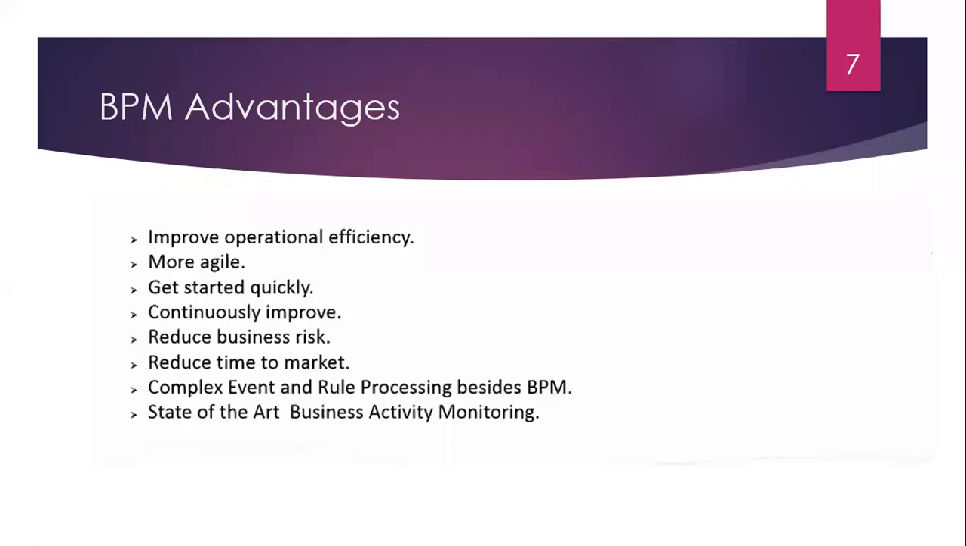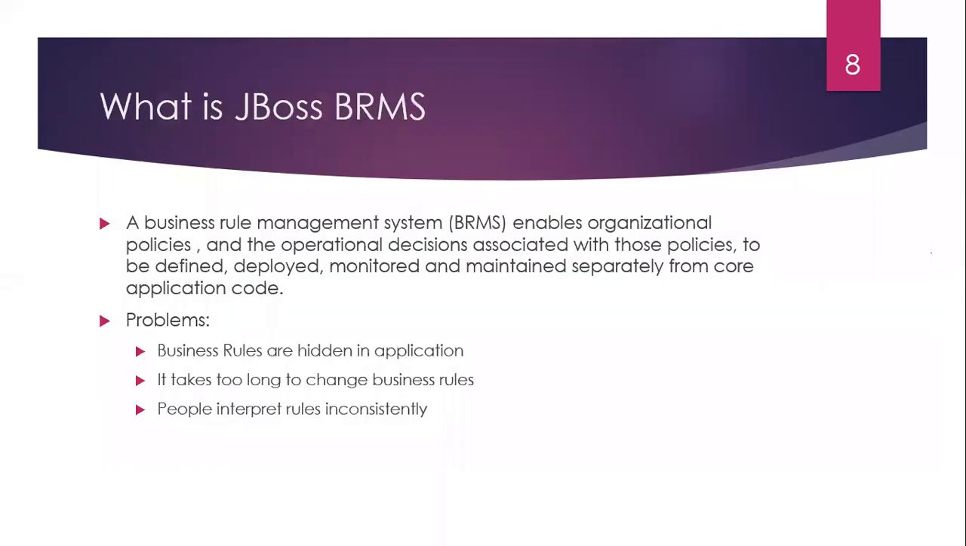Or if any one of these decisions is false, meaning if HR rejected that particular application, it will be rejected. That's it. Now coming to the Red Hat Decision Manager. A business rule management system, BRMS, enables the organizational policy and the operational decisions associated with those policies to be defined, deployed, monitored, and maintained separately from one's application code.